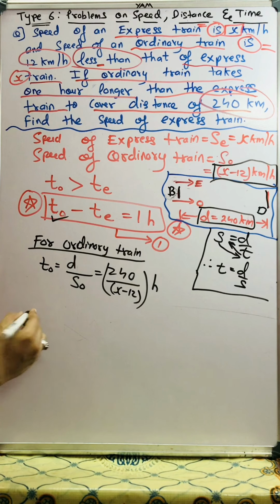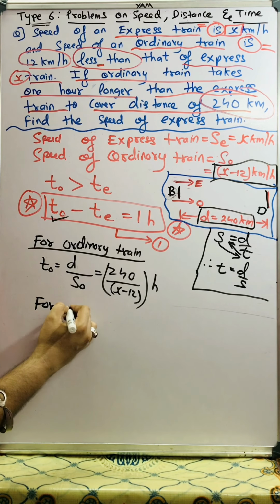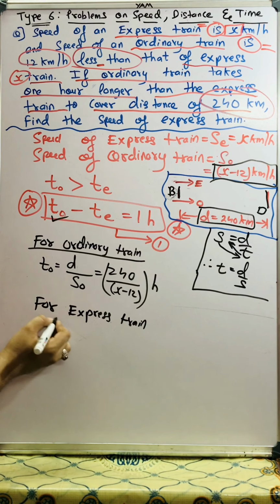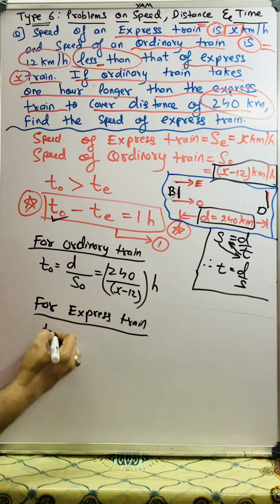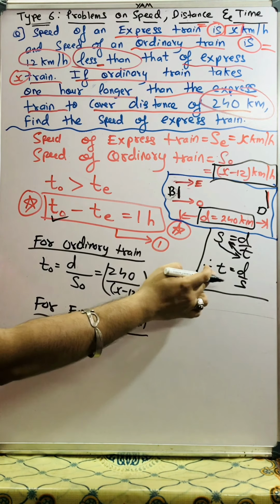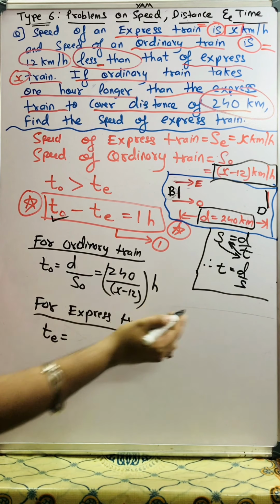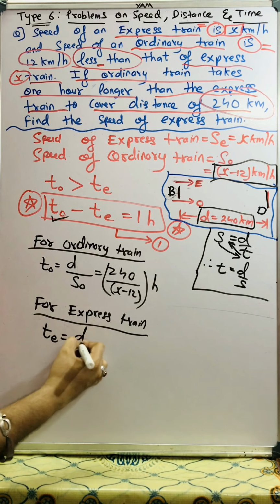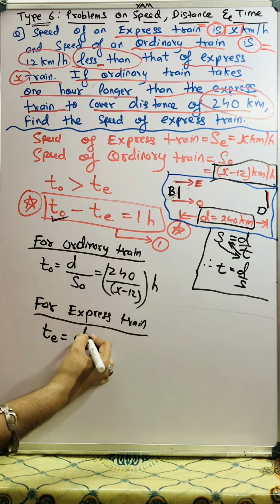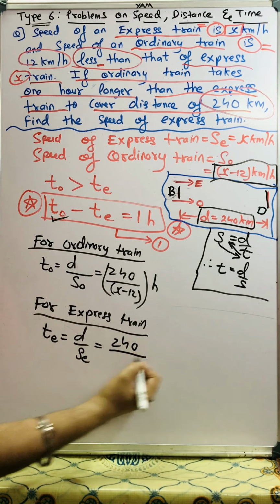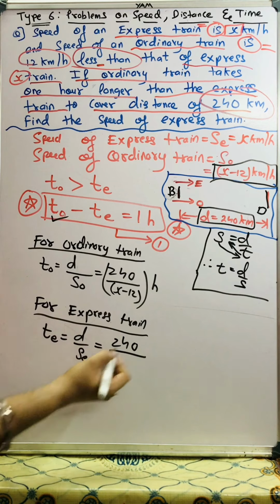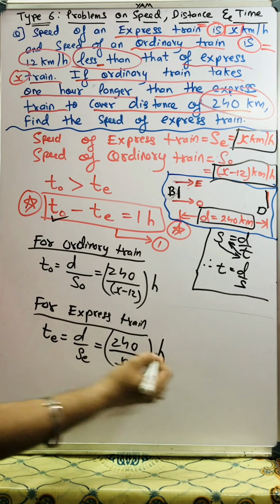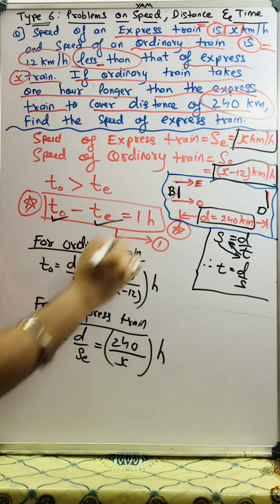Now it's time for the express train. T subscript E, same formula. Speed is distance upon time, so time is distance upon speed. T subscript E, time for the express train, is distance of the express train upon speed of the express train. But distance is common, so I'll just write D, and distance is 240. Speed of the express train is given in the question as x kilometers per hour. So x. This is time, so in hours. So I got to know this also.